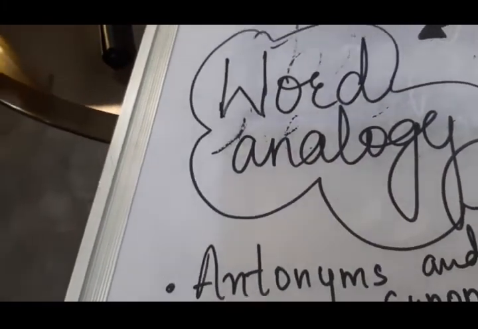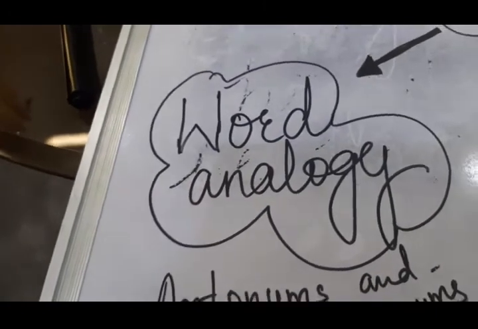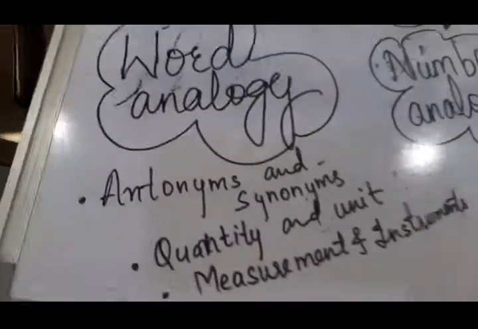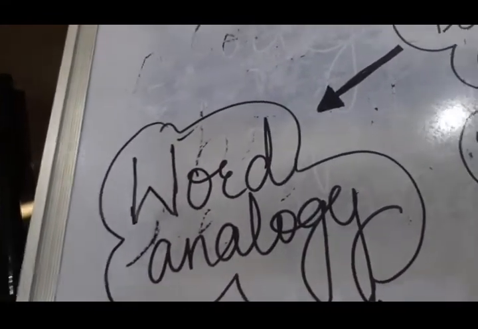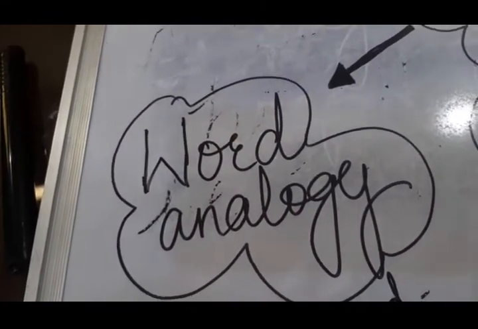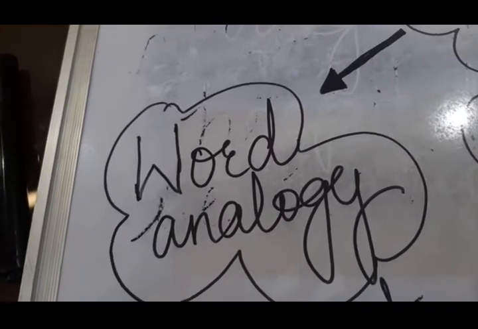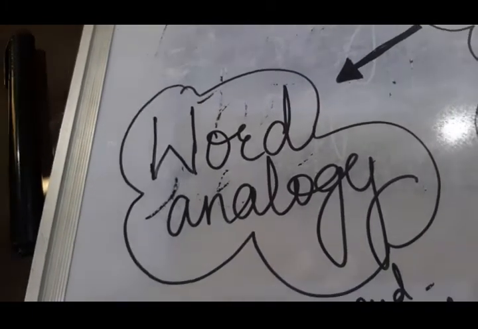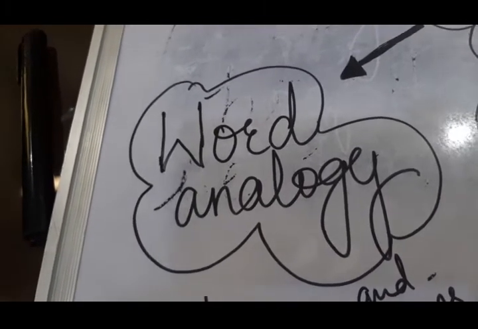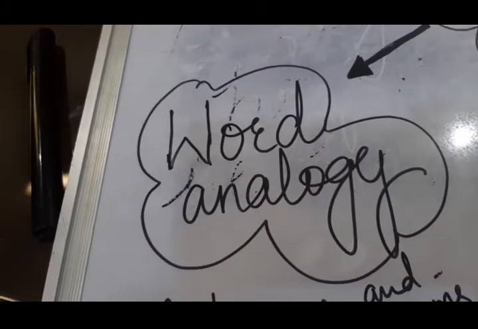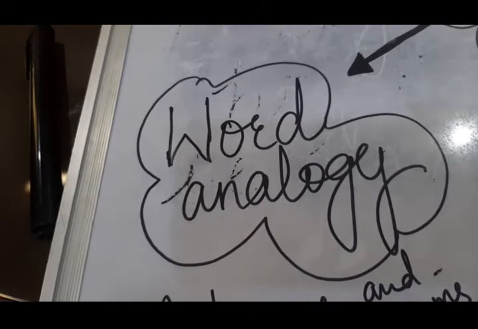Some other examples: countries are related with their capitals and even the currencies of the countries. States of India and their capitals, working place and the work. Both are related. For example, school is related to teaching, restaurant is related to serving, garage is related to repairing.